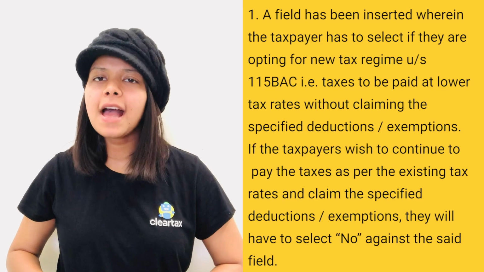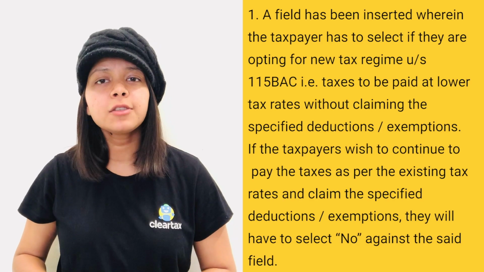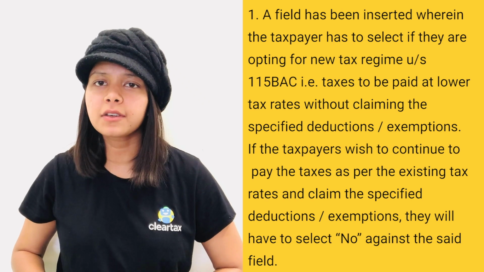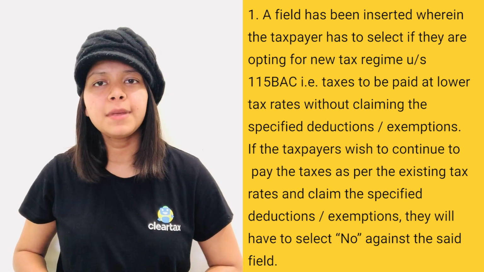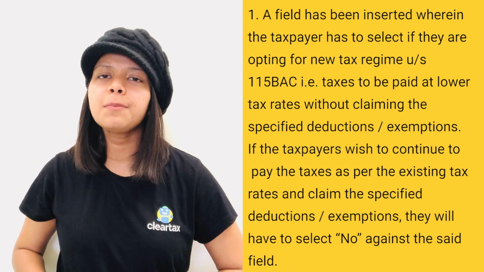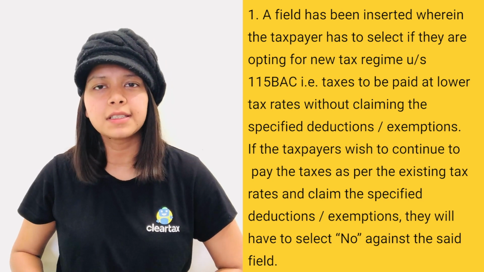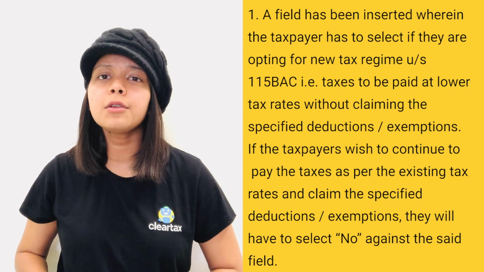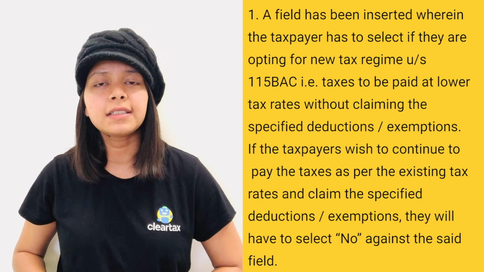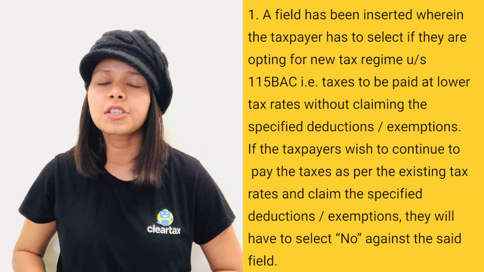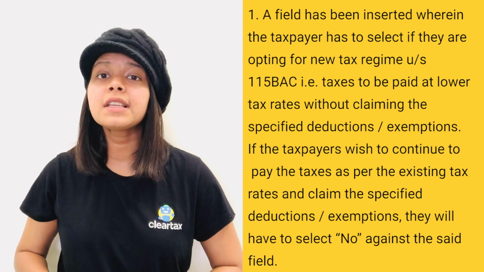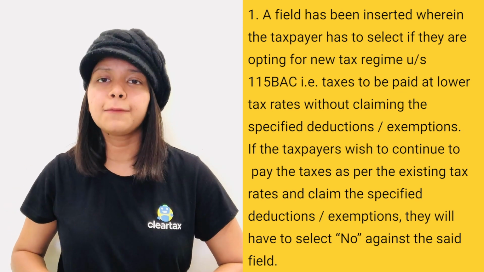First, a field has been inserted wherein the taxpayer has to select if they are opting for the new tax regime under Section 115BAC, that is, taxes to be paid at lower tax rates without claiming the specified deductions or exemptions. If the taxpayers wish to continue to pay the taxes as per the existing tax rates and claim the specified deductions or exemptions, they will have to select No against the said field.